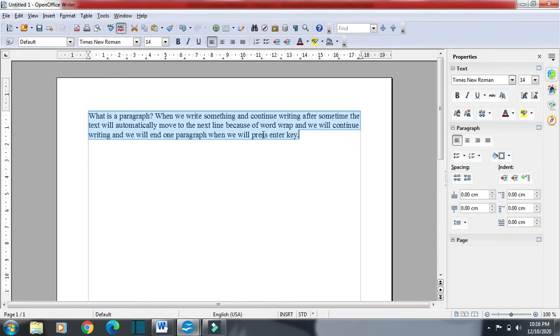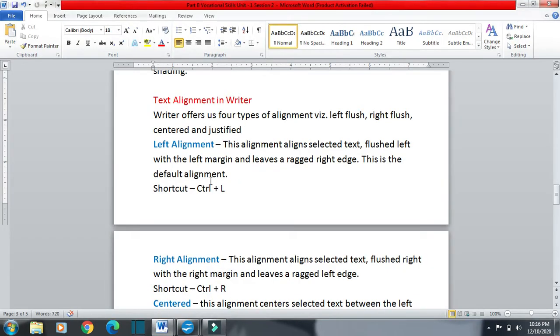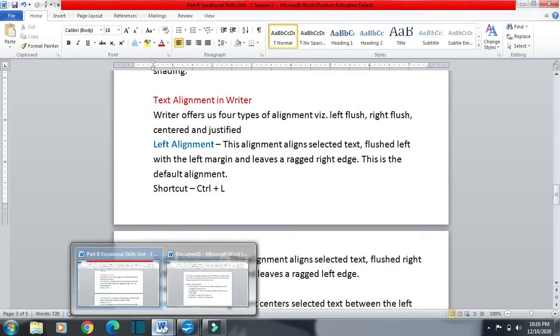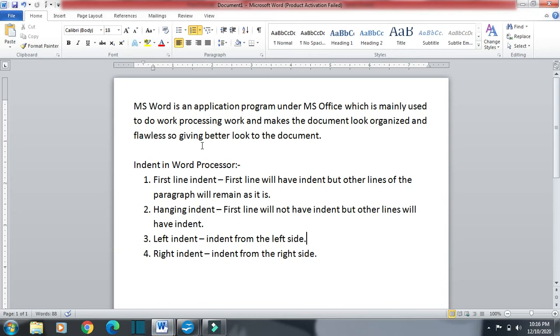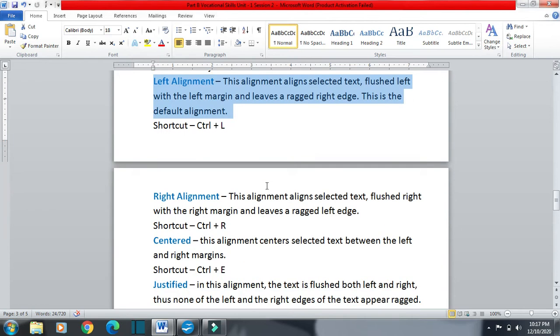Let us see the different types of alignments. Here you can see I have typed a document. Suppose this is my text. We will see right alignment, left alignment, center alignment and justified.